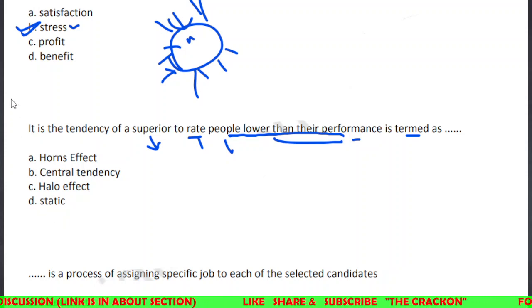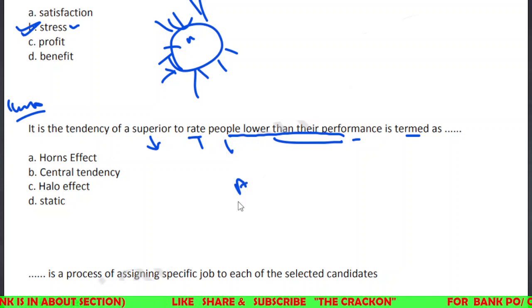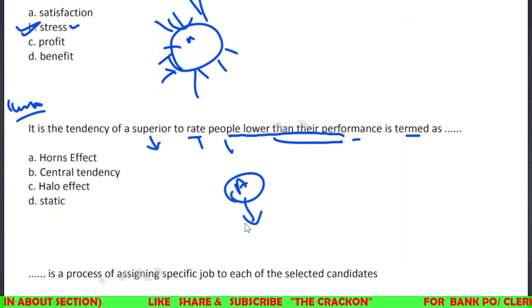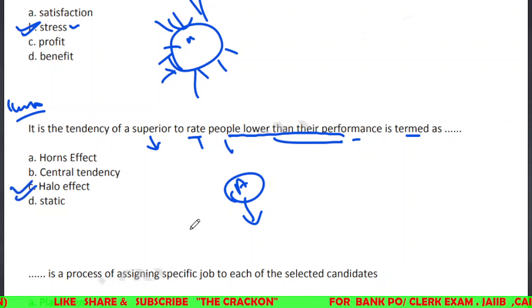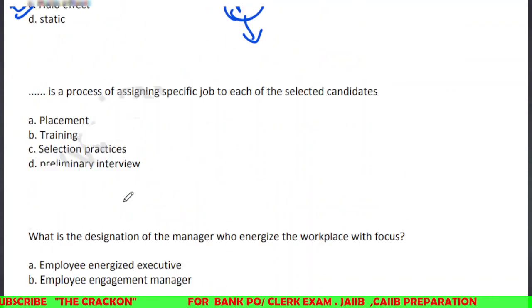This is a very important one, I am telling you. If a superior is giving a lower rating and A is doing good performance, still the superior is not giving a good appraisal, good rating, then this is termed as halo effect, right? Just important, very much, if you are performing well, still the manager or your superior is not giving you a good rating, in that case this will be termed as halo effect. Okay, so we will see the next one.